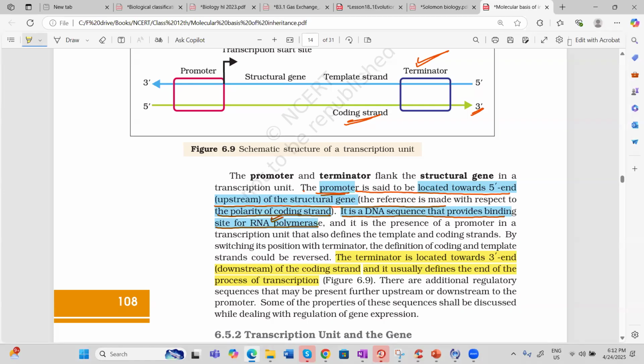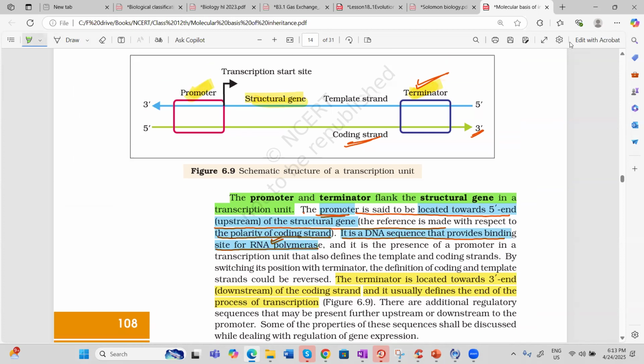Now, what is a structural gene? I will say the structural gene is present between the promoter and the terminator. So what is my language? I will say the structural gene is flanked by the promoter and terminator. The promoter and terminator flank the structural gene, meaning it is present in between them.